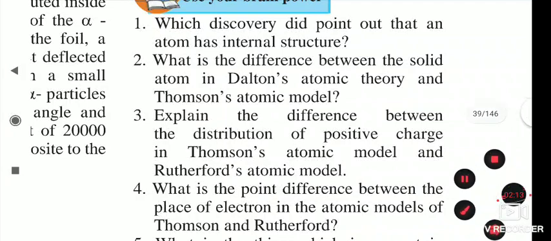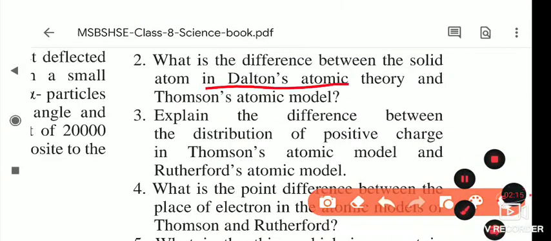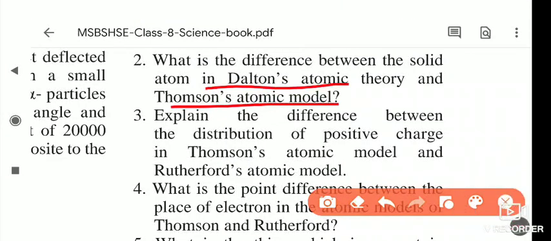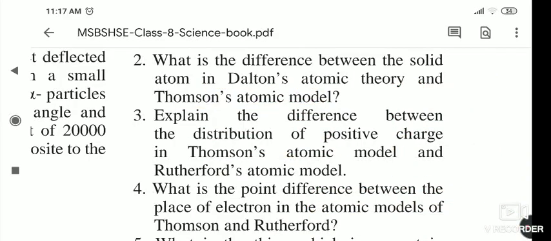What is the difference between the solid atom of Dalton's atomic theory and Thomson's atomic theory? Dalton said that it is only a solid ball, and its mass is evenly distributed in the atom. But Thomson said that it is like a watermelon, how the seeds are present inside the watermelon, or the plum pudding model, the plums, otherwise raisins, how the dry fruits are present inside a cake. In that way, a structure is there. That is the difference between Dalton's theory and Thomson's theory.